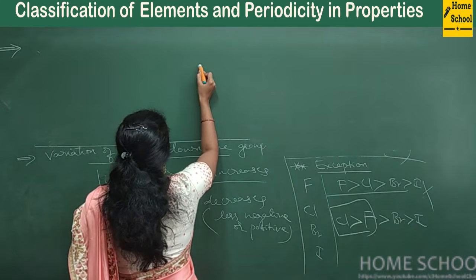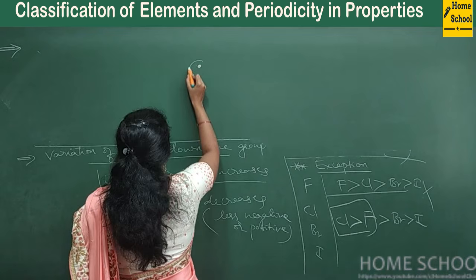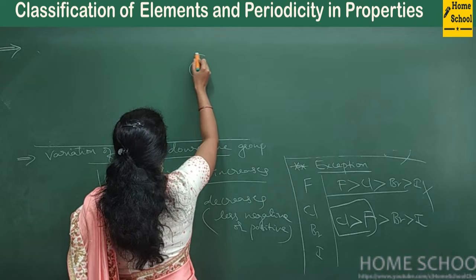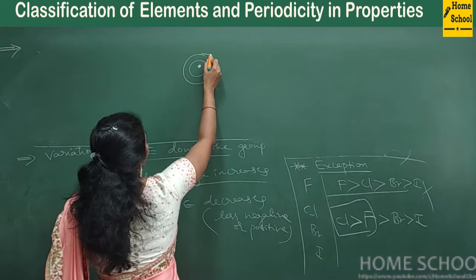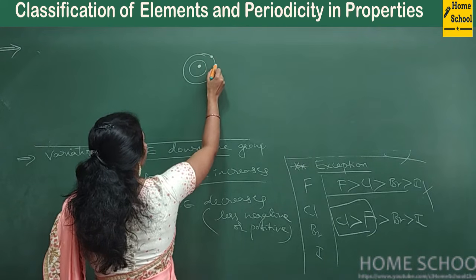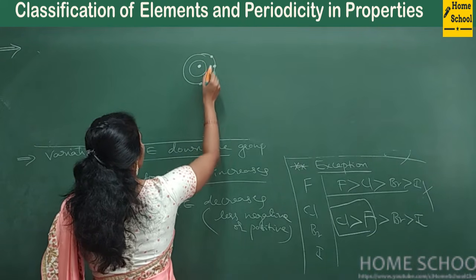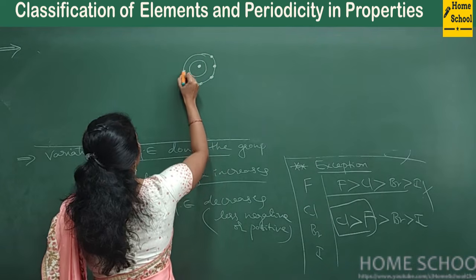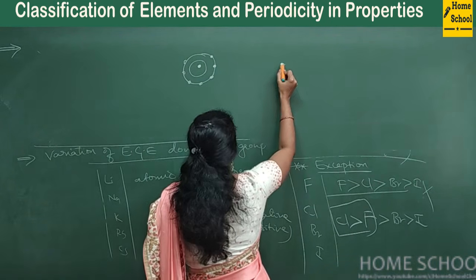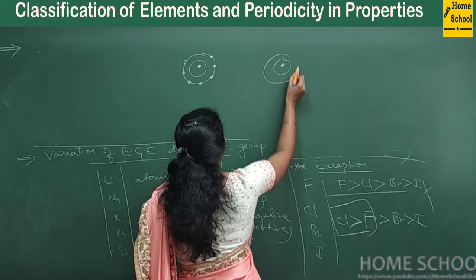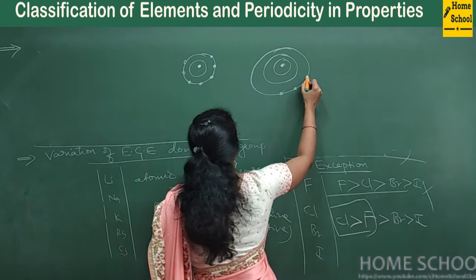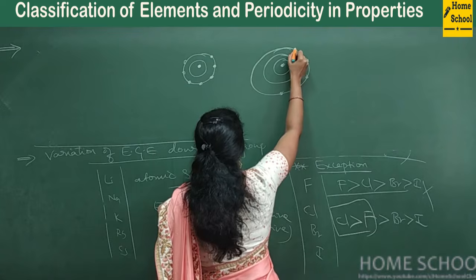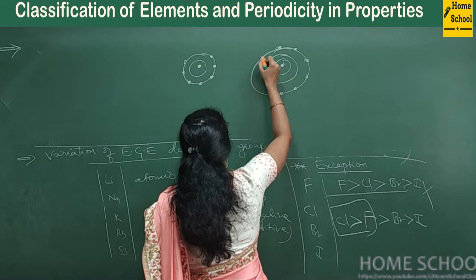Let me just simplify the structure of fluorine and chlorine here. First shell, second shell. In the second shell of fluorine there are already 7 electrons, 1 2 3 4 5 6 7, and this is our chlorine. Chlorine will have 3 shells, and in the third shell you have 7 electrons, 1 2 3 4 5 6 7.